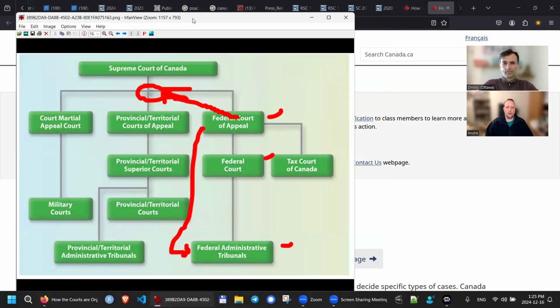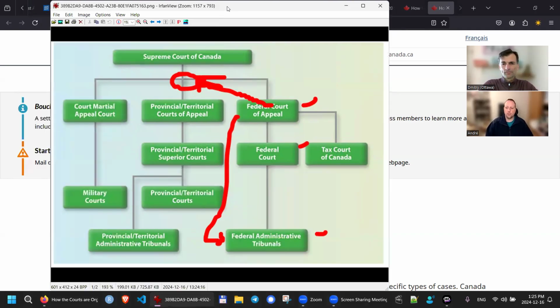Okay, so the way it works in our judicial system, first you need to start at the lower level, which is the tribunals and the commissions and stuff like that. And then once you get the decision from there, you can do what they call a judicial review in federal court. And depending on what the answer is, you can bring that to the Federal Court of Appeal. And then after that is the Supreme Court of Canada.